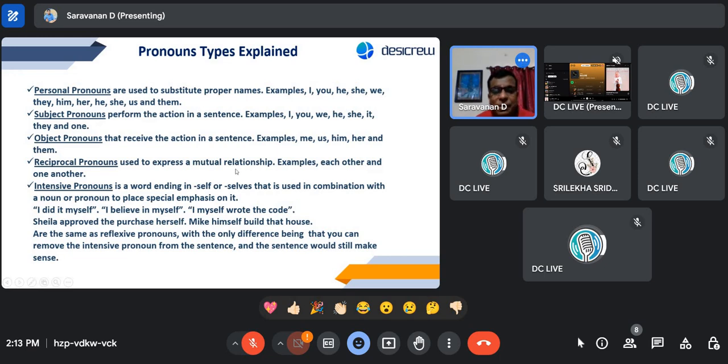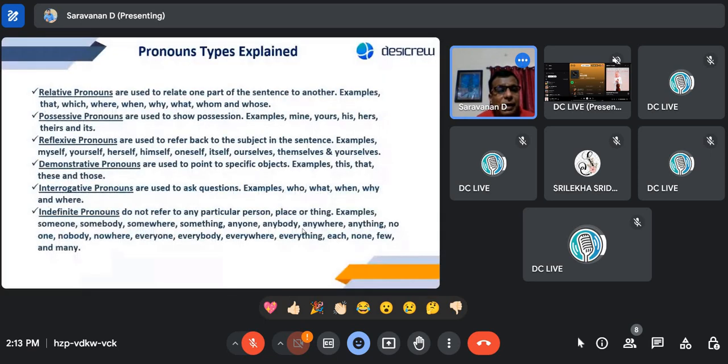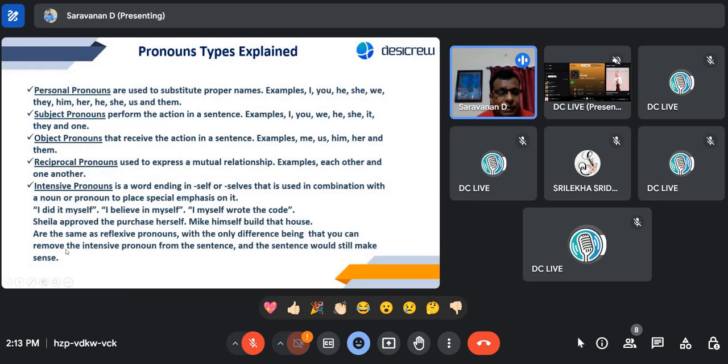For example, if I say "Mike himself built that house," instead of "Mike built that house," then what will it become? It will become a reflexive pronoun. Reflexive pronoun, right? So here it is explained. See, both are the same. Intensive and reflexive are the same reflexive pronouns.